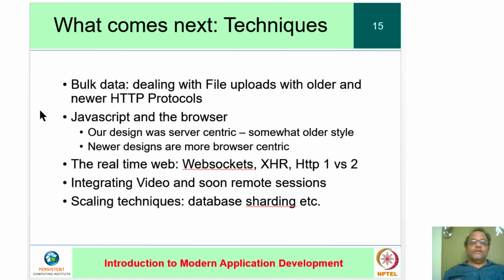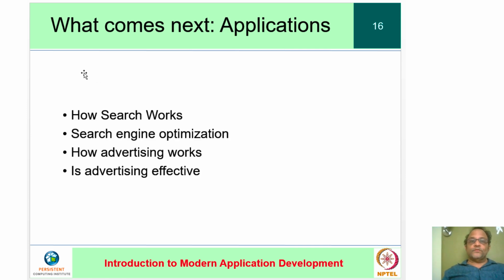Now, beyond these techniques and technologies is the much larger ecosystem of applications. For example, virtually all applications depend on search to become popular. So you need to understand something of how search works and what search engine optimization really is. Mostly, the search engine people will tell you that they try to reward honesty. And this is by and large true. If your app or your site or whatever is honest and interesting, it will eventually start drawing traffic.